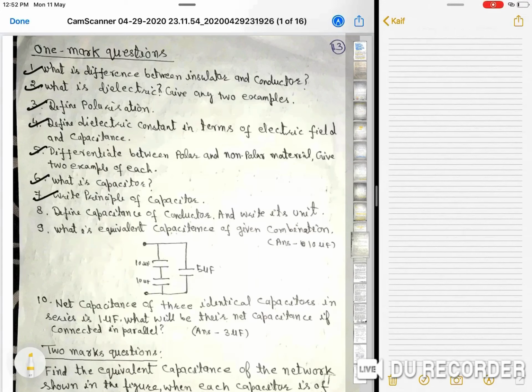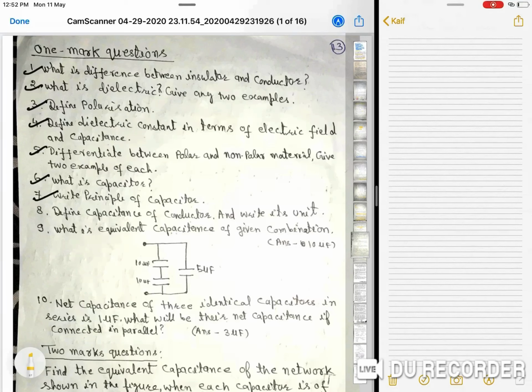Now, question 5: differentiate between polar and non-polar material. Give 2 examples of each. Polar molecules or polar material are those in which the center of mass of positive charge distribution does not coincide with the center of mass of negative charge distribution.